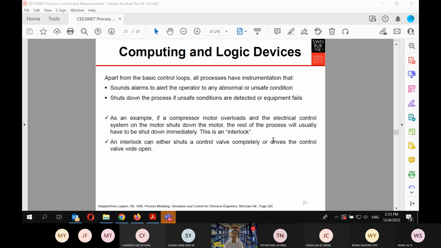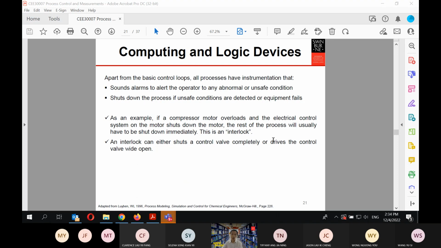Apart from the basic control loops, generally all the processes will have instrumentation, such as a sound alarm to notify you if you have an unsafe condition. Then you will have instrumentation that will shut down the process if there are unsafe conditions or if equipment fails.